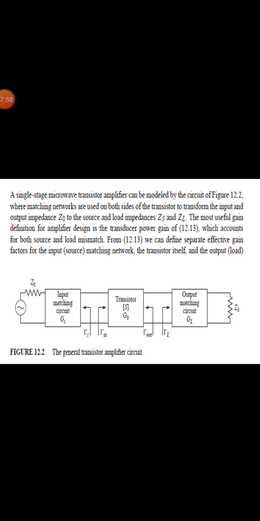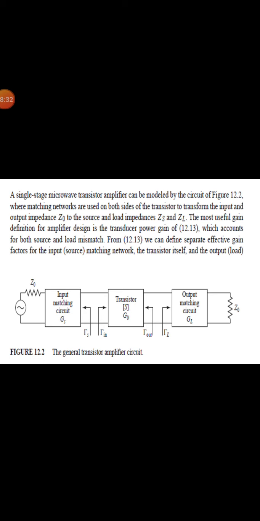And now let us take a single stage microwave transistor amplifier, which can be modeled as shown in this figure, where matching networks are used on both sides of the transistor to transform the input and output impedance Z0 to the source and the load impedance Zs and ZL. The most useful gain definition for amplifier design is the transducer power gain, which accounts for both the source and the load mismatch.